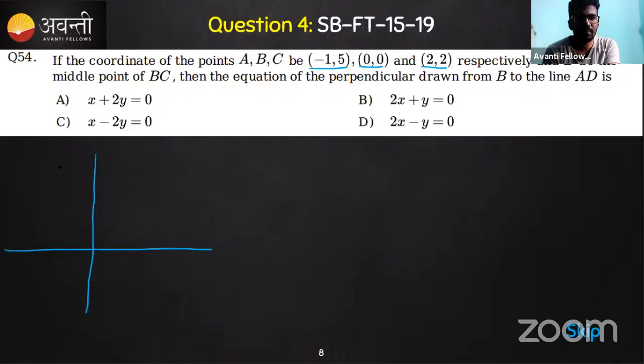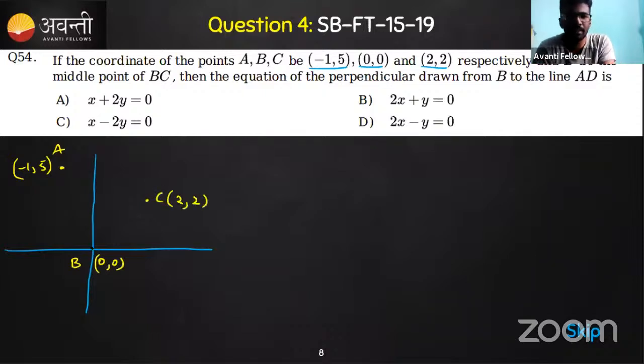So minus 1, comma 5, this is point A. And we have the origin, 0, comma 0, which is point B. And we have another point, 2, comma 2, that is C. So what can we do with these 3 points, let's see.